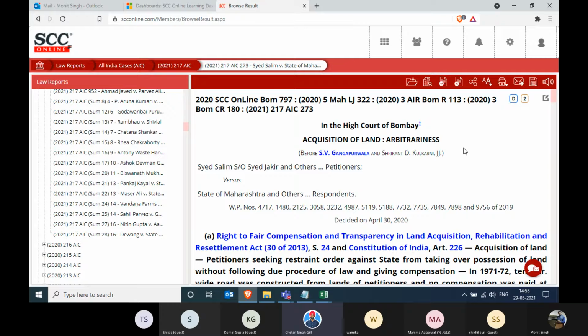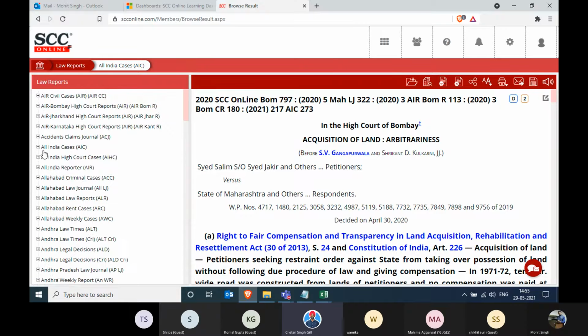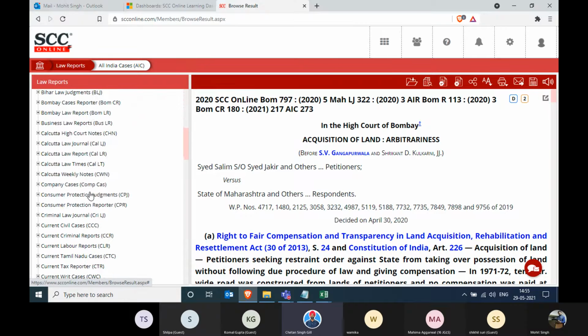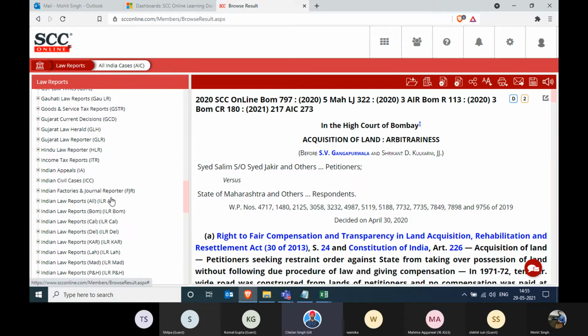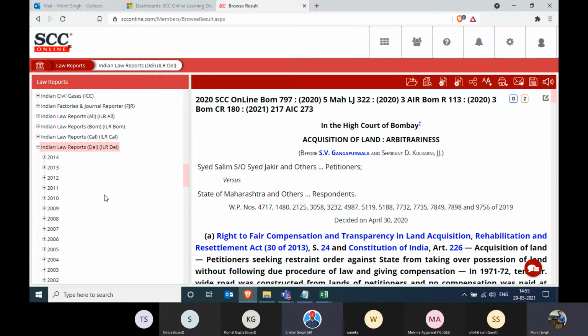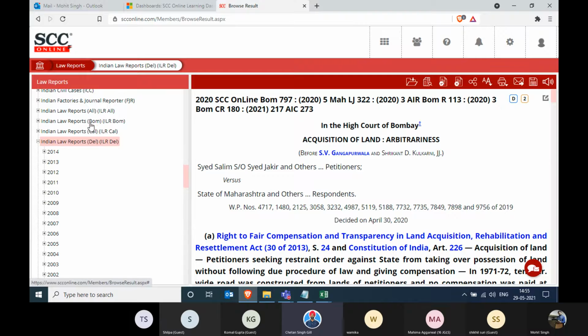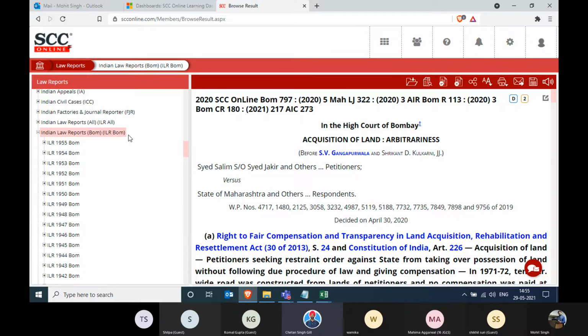However, if it would have been ILR or DRJ, DLT, Gauhati Law Times, Marital Law Journal, we have a tie-up with them. So when you see it, you'll get their copy, exactly the way it was printed in their law reports. So that's another part that you can go through, right? So these are all ILRs. We have tied up with, I think, 7 or 8 ILRs already, and all this will have your true printout. Mohit, can you show a true printout of this?